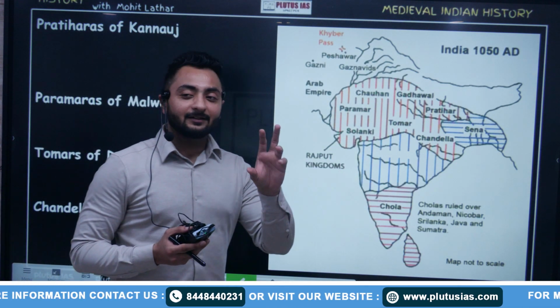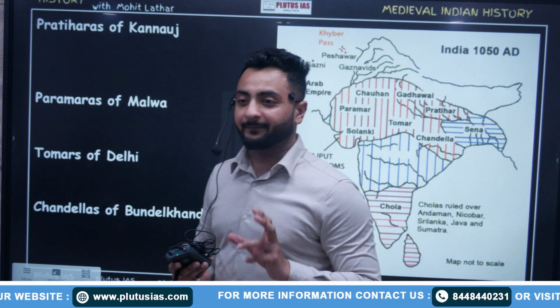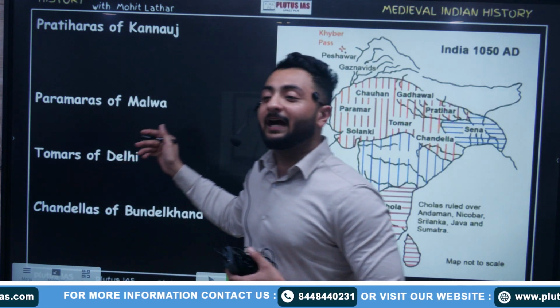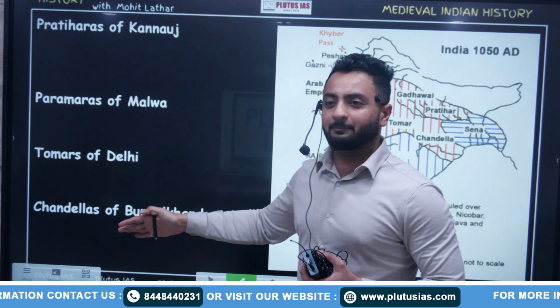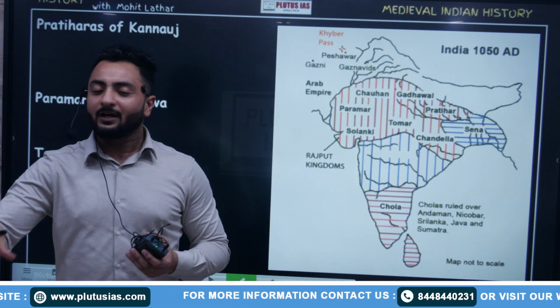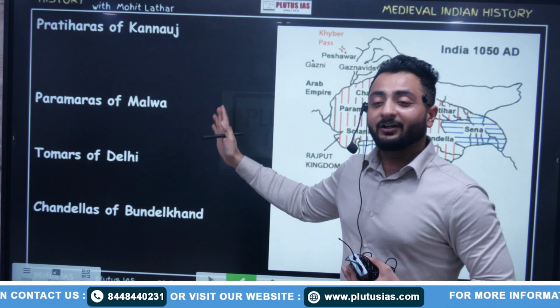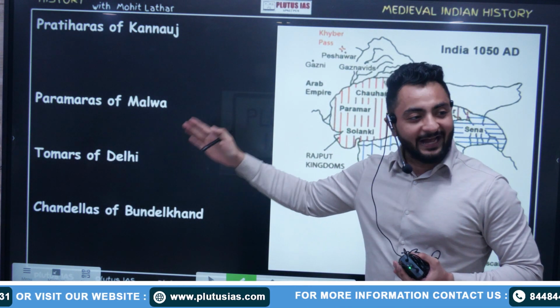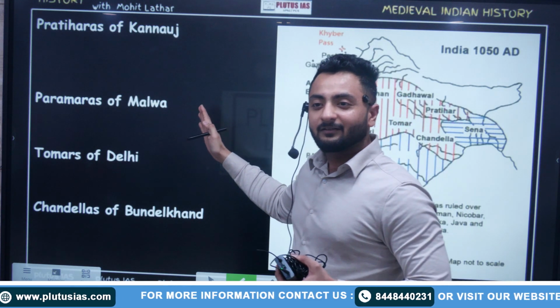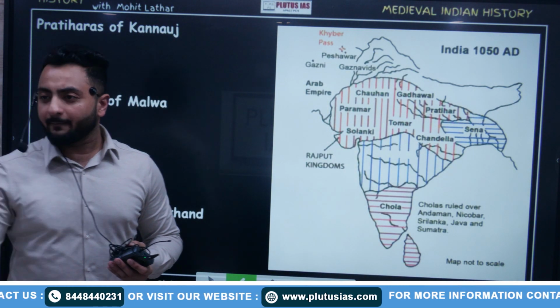This iron pillar was believed to be the center of the earth or somehow related to that Nandi. If some rulers tried to detach that iron pillar, something bad happened to them.